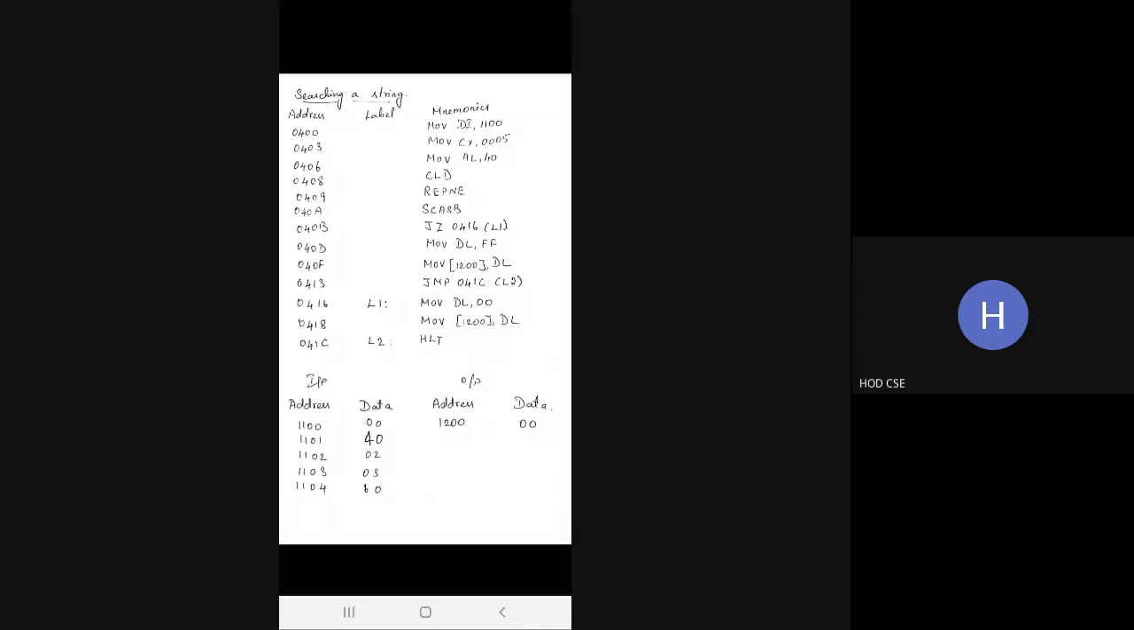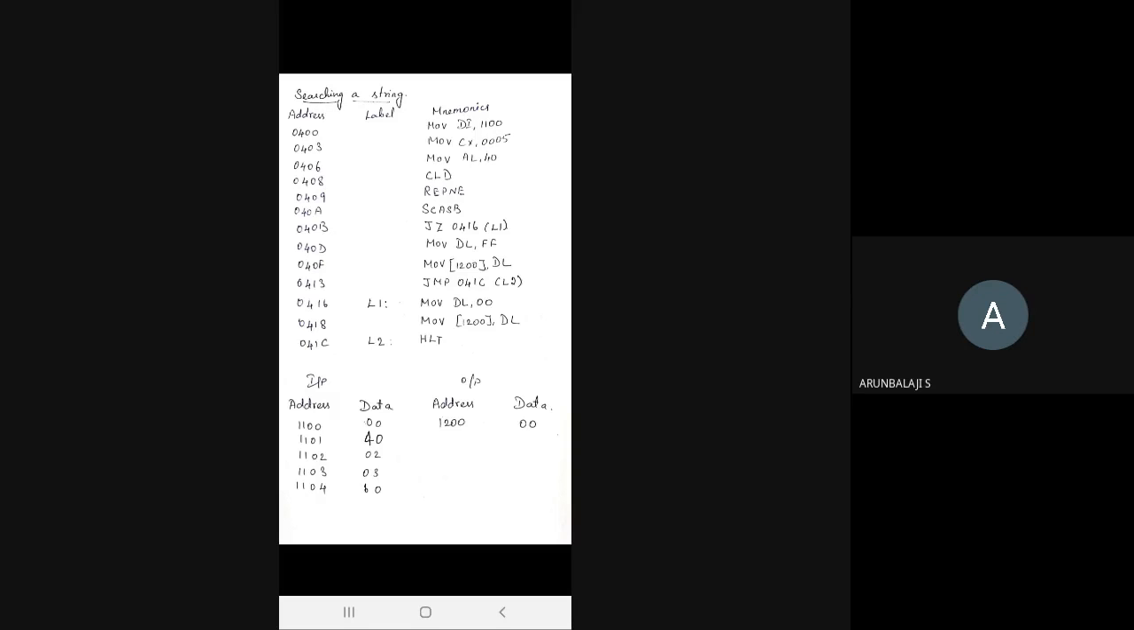If it finds the value 40, jump to the label L1, move 00 to DL. The DL value is moved to the memory location and halt the program. Or else, if it does not find the value 40, move FF to DL, DL to memory location 1200 and jump to L2, where it will halt the program. It won't execute move DL comma 00 and move 1200 comma DL. It won't execute these two instructions because we want the output as FF.